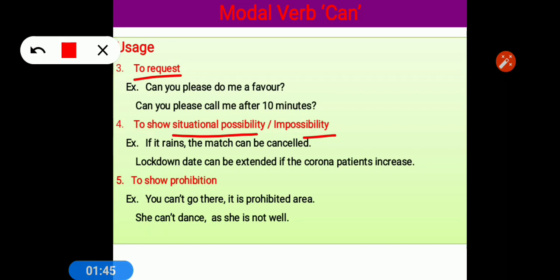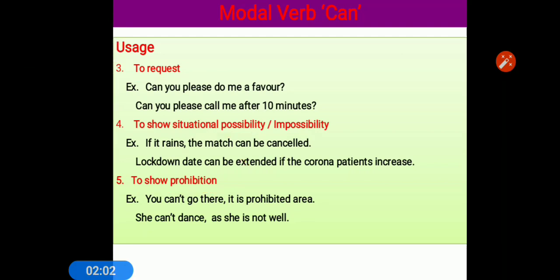Like if it rains, the match can be cancelled. We are not saying may be cancelled, can be cancelled. So that is situational possibility. Can is used to show prohibition. It means not allowed, you can't go there, it is prohibited area. So this way we use can.